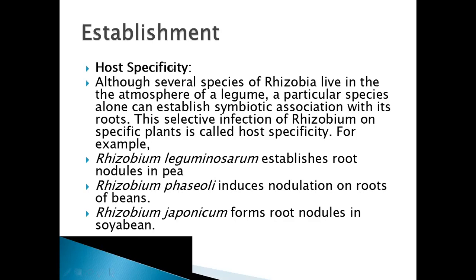Here one thing we have to understand: the type of bacteria is specific to the type of plant. If that particular bacteria is present in the rhizosphere of a particular legume plant, then only can they infect the legume and form nodules. This process of selective infection is called host specificity.